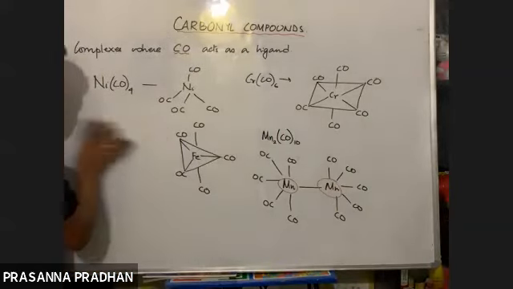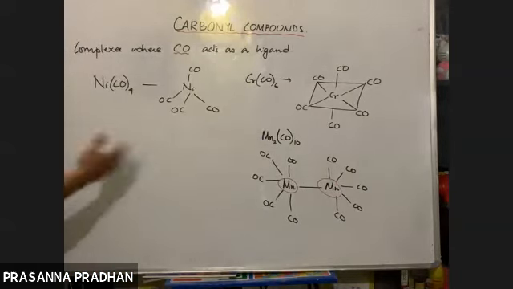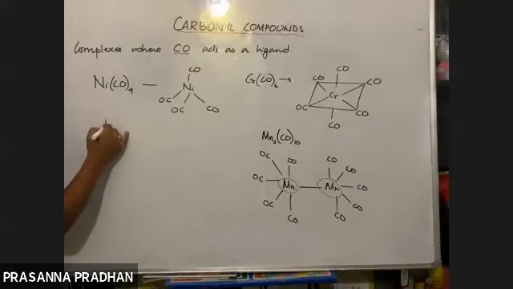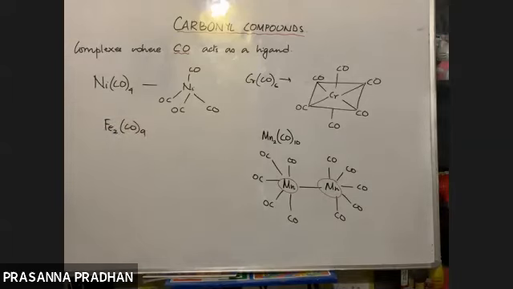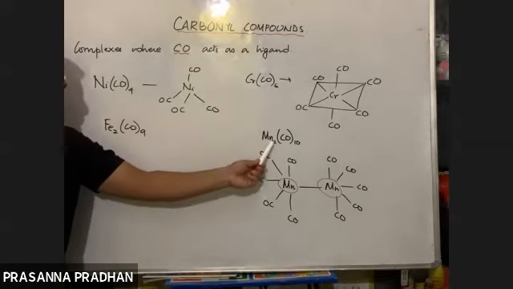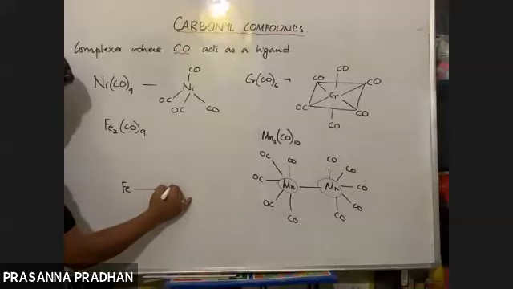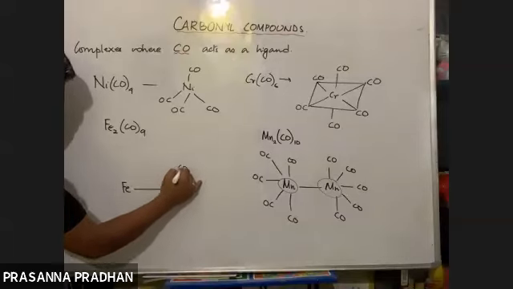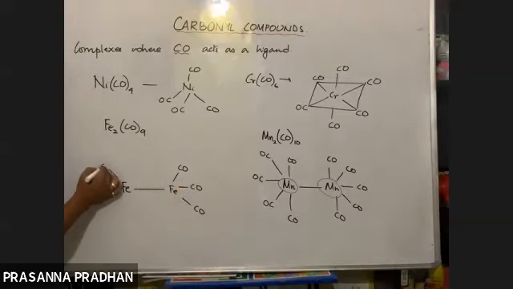One more example is there, which has a quite unusual structure. All these are in your syllabus. Fe2(CO)9, and there are 2 iron atoms, so it's dinuclear. When there is just one metal, it's mononuclear; with two, dinuclear. What is the structure of this? We have Fe, Fe, each iron with CO, CO, CO like this. We have CO.